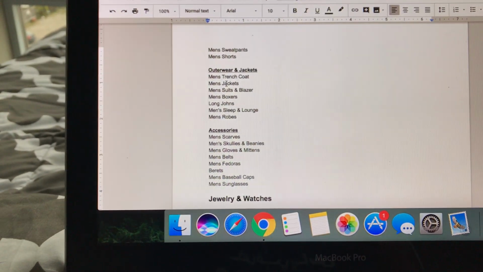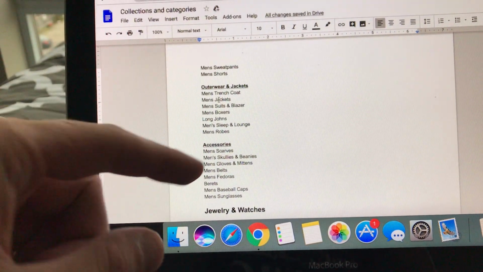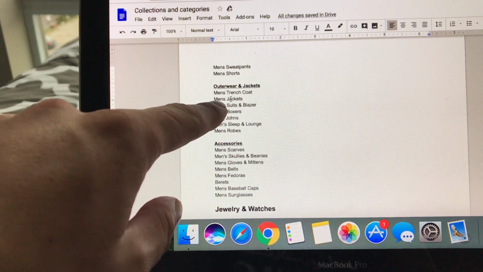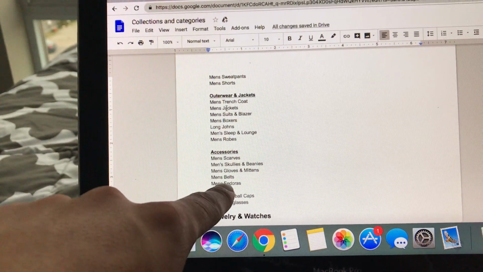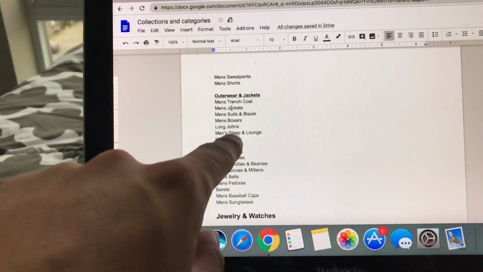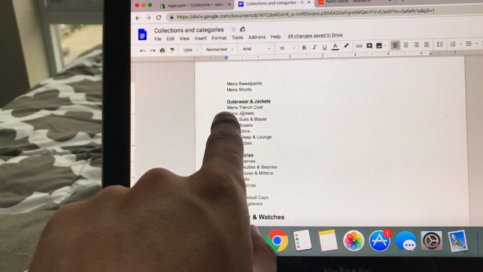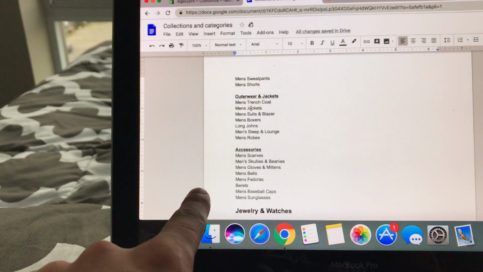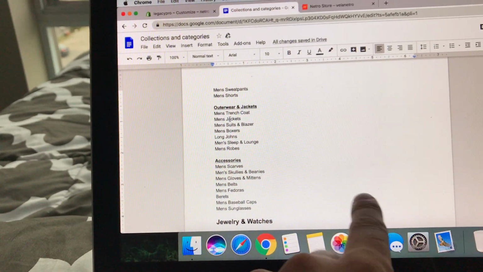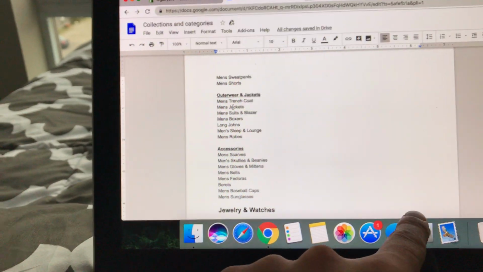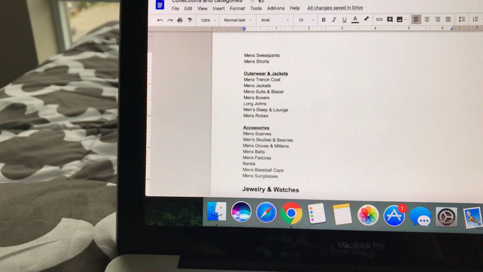So if it's possible for you guys, or whoever I choose, to go into the collections as well, to edit all the collections and put the hyphen in all of them, because when you go into collections, it's going to say collection title, men's trench coat, and then it's also going to say product tag at the bottom, and then you have to change that one as well, right?